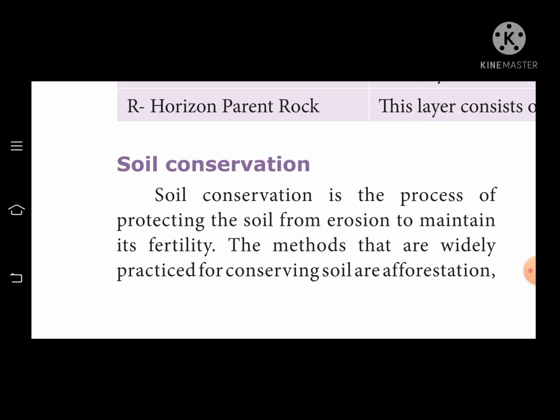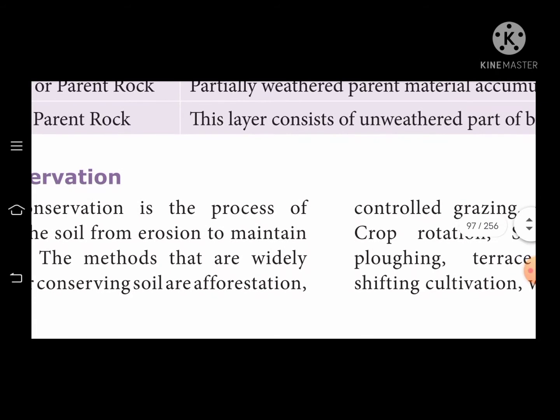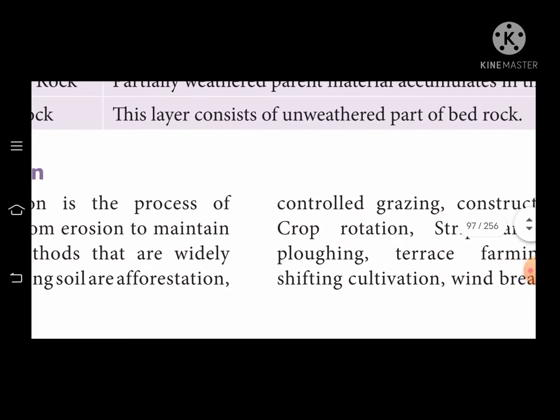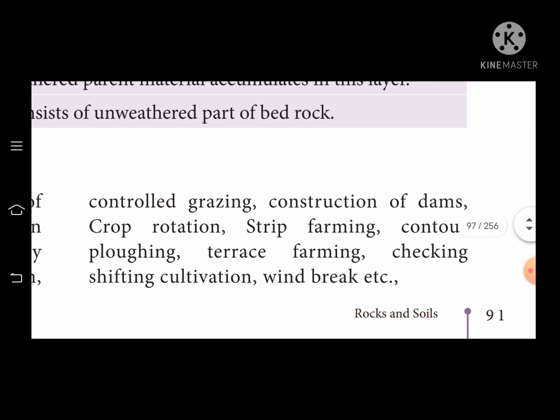Next, the methods that are widely practiced for conserving the soil. Afforestation. What is the meaning of afforestation? Yes, growing of plants. Afforestation is needed for soil conservation. Very good children. Next, control grazing, construction of dams, crop rotation, drip farming, contour ploughing, terrace farming and shifting cultivation. These are the types of soil conservation.